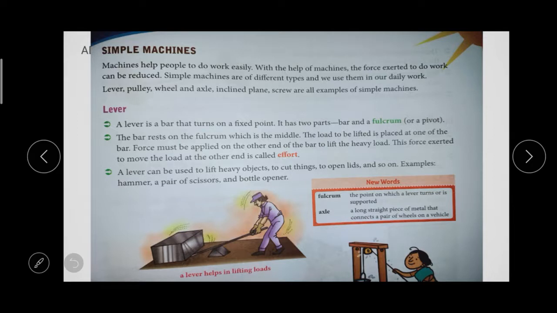And they washed the clothes using their hands, they washed the vessels using their hands, and they cooked using the wooden stove, right? They burn all the wood inside the fire, and within the fire they will cook. Now we are using a gas stove. So what's the use of the machine? To reduce the work for a human, they are producing many machines, in order to reduce the work.